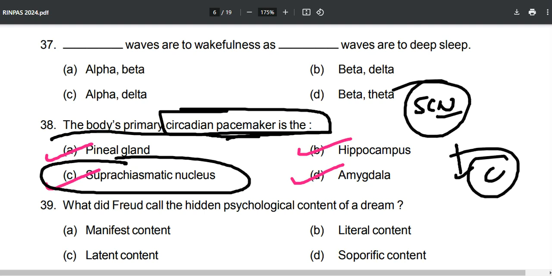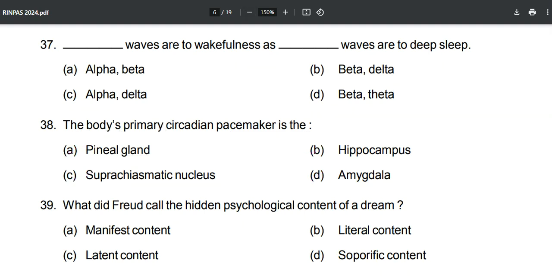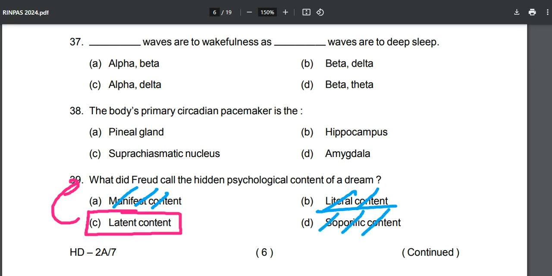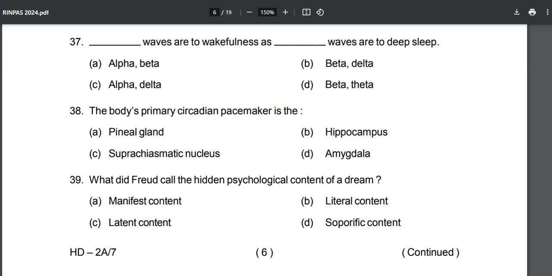Reference you will find in the C book. Everything is coming from the same book. What did Freud call the hidden psychological content of a dream? He called it the latent content. Okay, you will find this thing also there. Not the manifest, not the literal content, not the soporific content, no, the latent content.